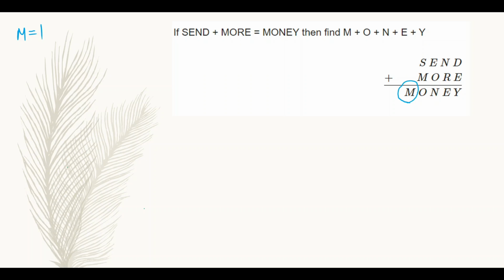So from this, S plus M is equal to O plus 10. Here this 10 represents the carry. Or, suppose let these be columns 1, 2, 3, 4. If we are getting a carry from the second column to the first column as 1, then it may be 1 plus S plus M is equal to O plus 10.